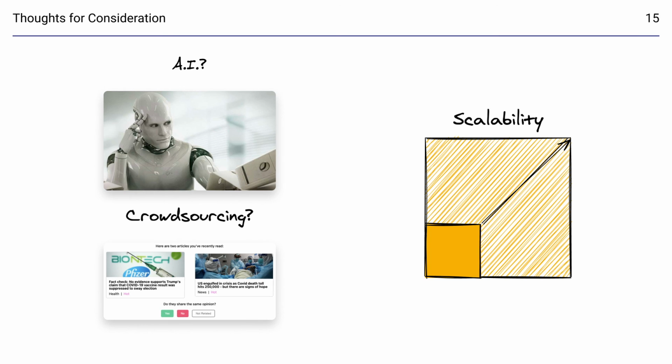As mentioned before, we're using the wisdom of crowds to obtain opinion similarity scores. However, as the number of articles increases, the number of surveys we need to ask increases with the time of O of n squared, which is not feasible to scale up. So a thought for consideration can be if we can use AI to determine the opinion similarity scores, or if we can group articles into clusters with a much easier method than asking people every single relationship, with high enough confidence to deduce the similarities between articles.